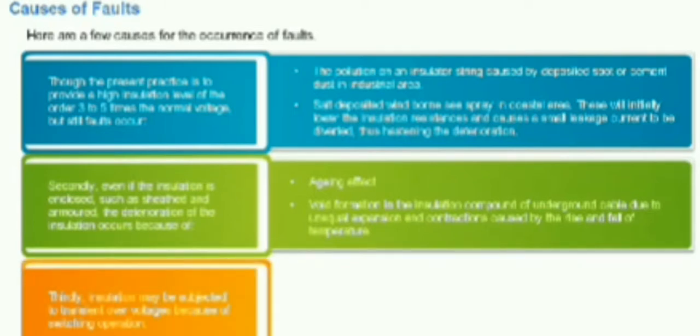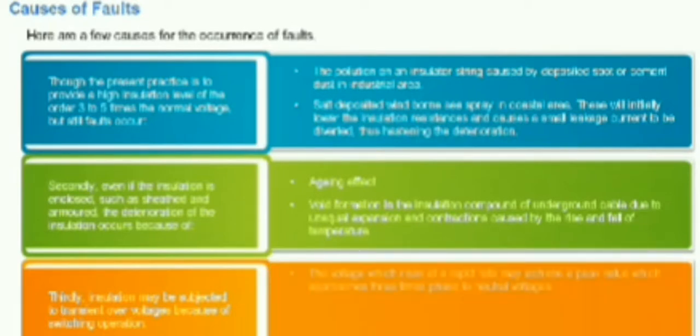Secondly, even if the insulation is enclosed, such as sheathed and armored, the deterioration of the insulation occurs because of aging effect, void formation in the insulation compound of underground cable due to unequal expansion and contractions caused by the rise and fall of temperature. Thirdly, insulation may be subjected to transient over voltages because of switching operation.